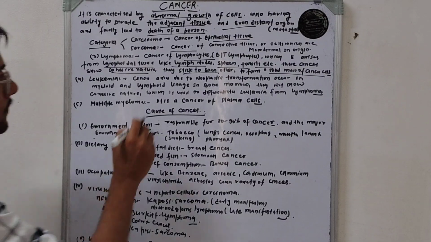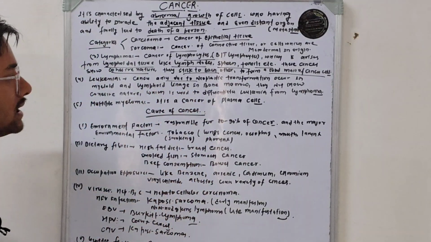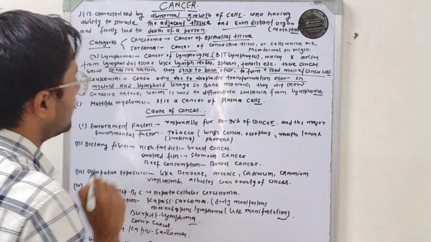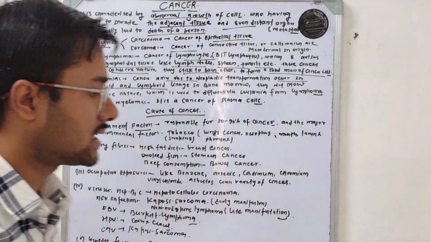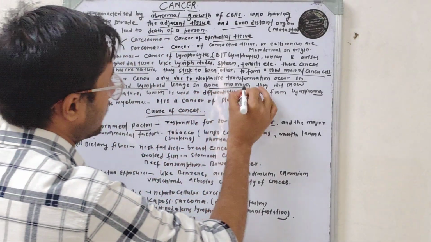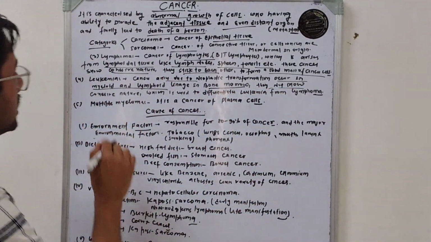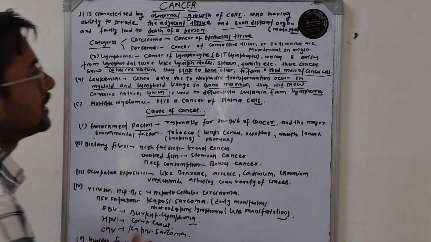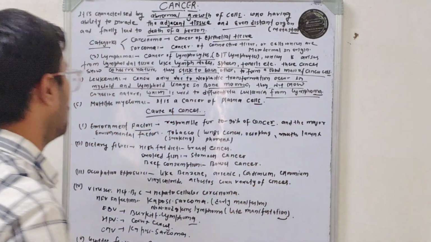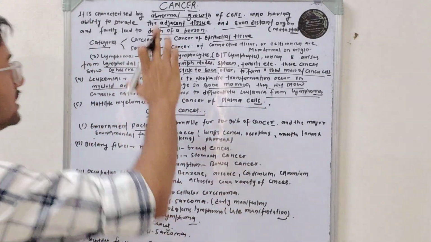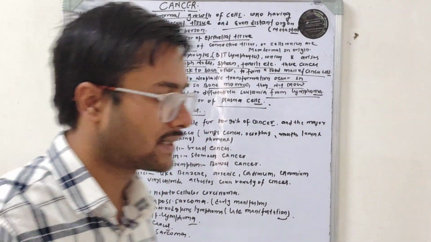What is leukemia? Cancer arising due to neoplastic transformation in the myeloid or lymphoid lineage, which is the precursor of WBC and RBC in bone marrow, and they do not show cohesive nature, which is used to differentiate leukemia from lymphoma. Multiple myeloma is the cancer of plasma cells. So this is all about the different types of cancer.